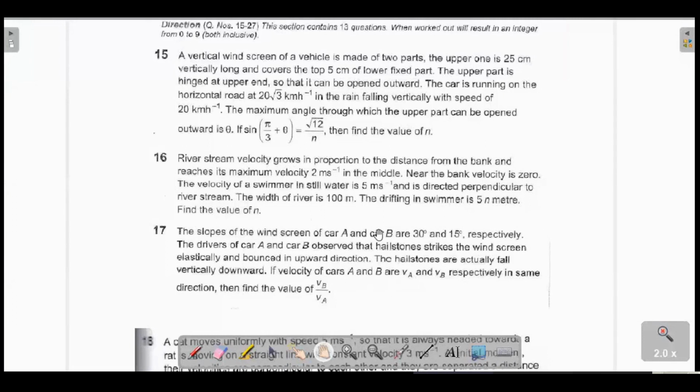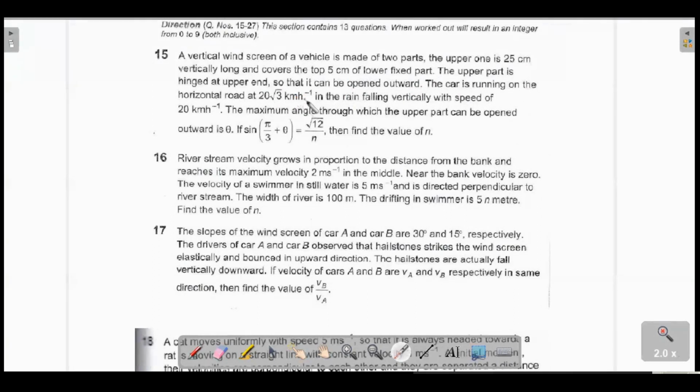But 15 is similar to that car question in the classwork that we discussed in the lecture. The vertical windscreen is made of two parts, 25. Then the lower part covers 5 centimeters. Here he didn't give the diagram. So its upper part is hinged at the upper end, so that it can be opened outward, right? The car is running on the horizontal road with 20√3.